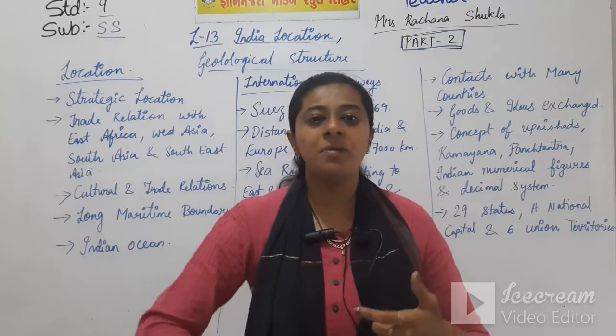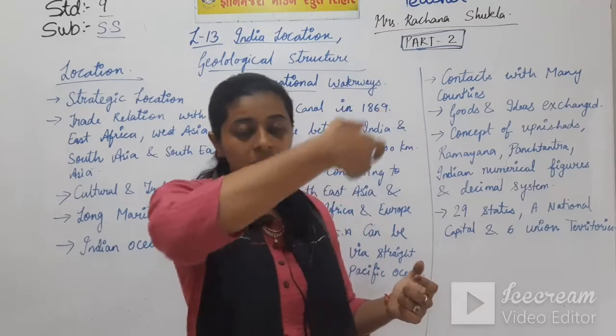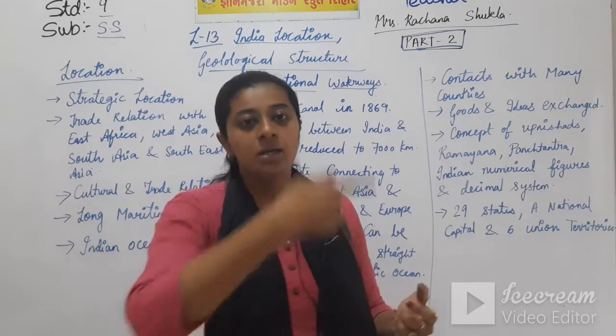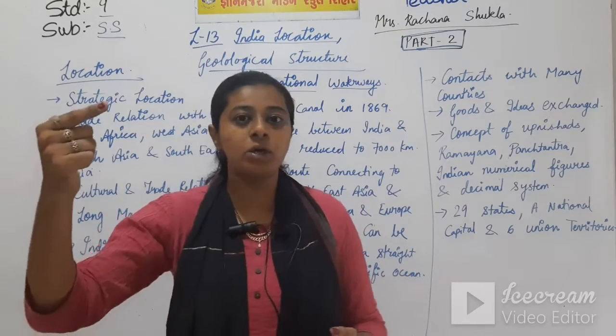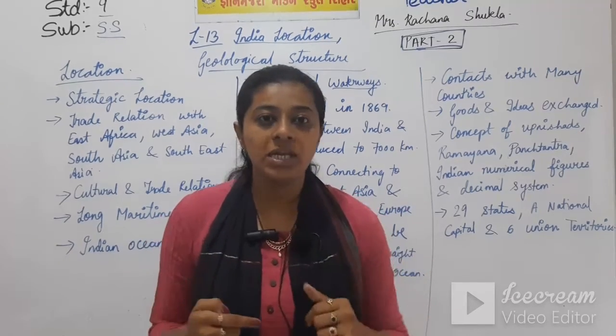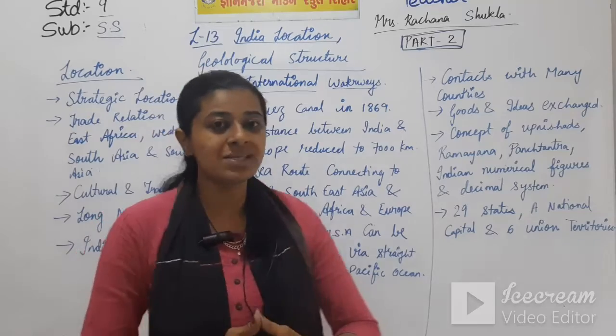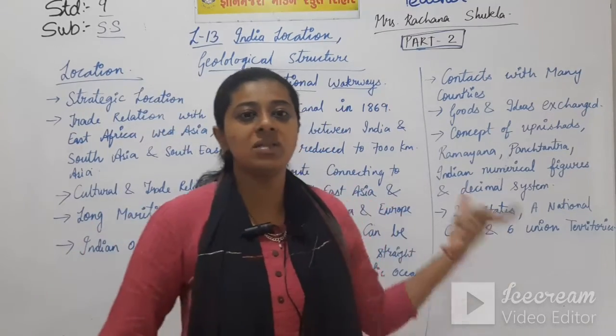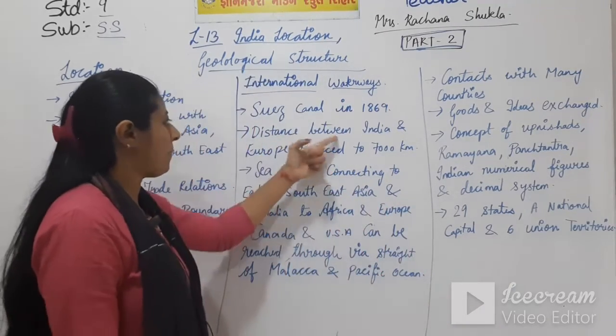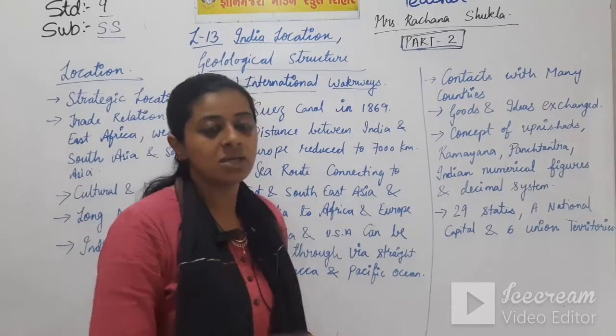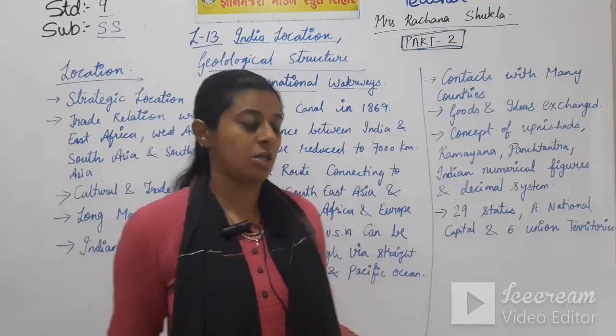First, European people had to move all around the African continent, encircling the African continent, and then come to India. But with the opening of the Suez Canal, the distance between Europe and India has reduced to 7,000 kilometers.